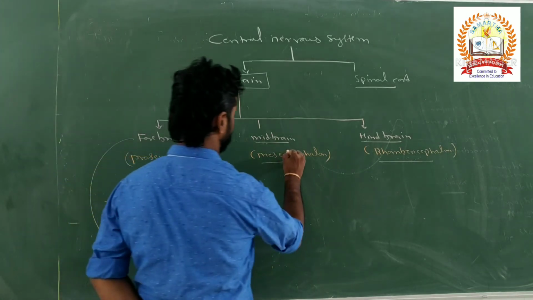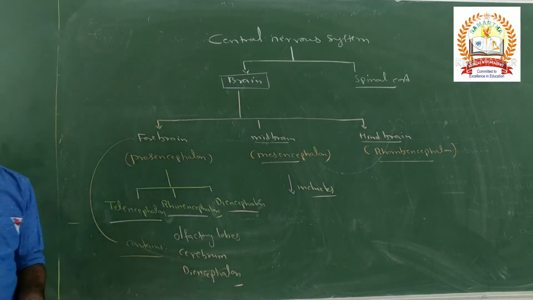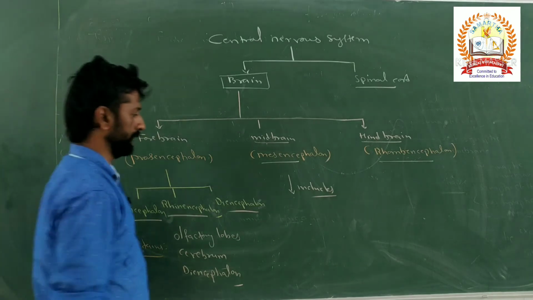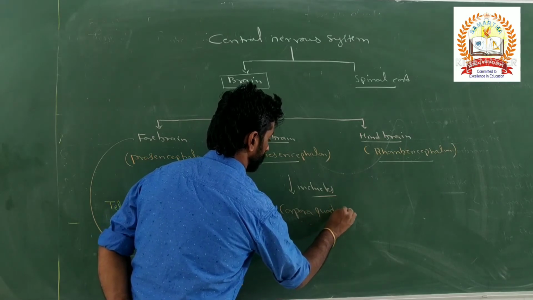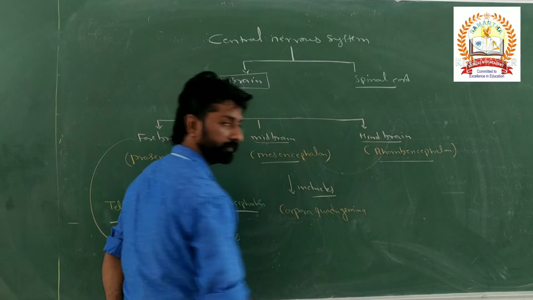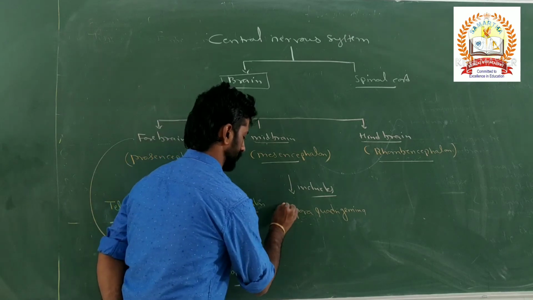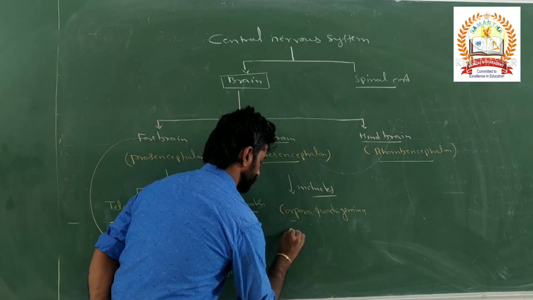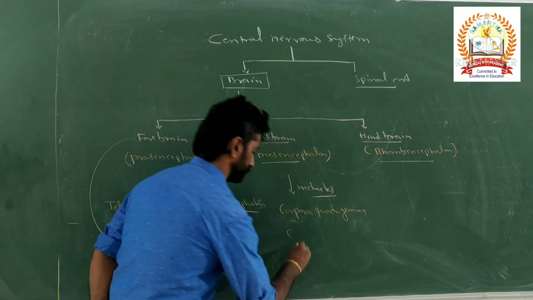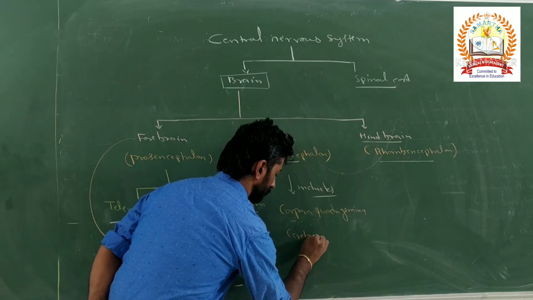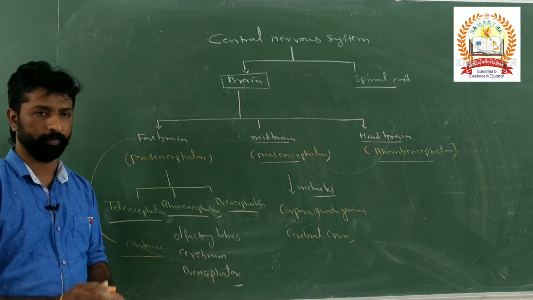What about the midbrain, what does it include? Corpora quadrigemina, cerebral aqueduct, and here called cerebral crura. So these are the parts which come under the midbrain.